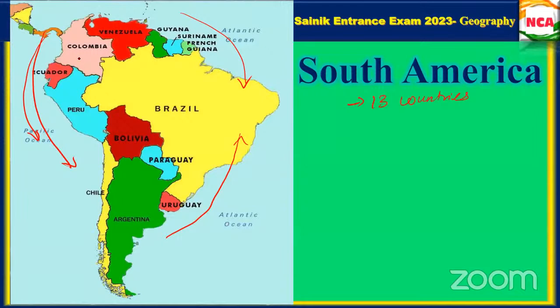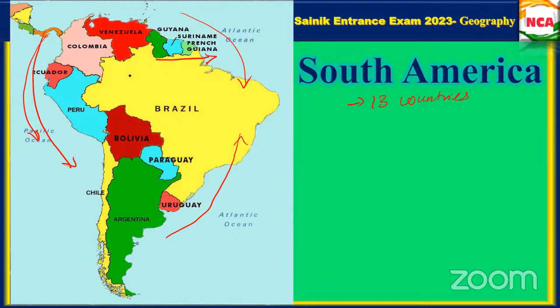Then Bolivia, Chile, then Argentina, Uruguay, Paraguay. Then from Brazil you can go in this order. That will be easy. Then French Guiana.